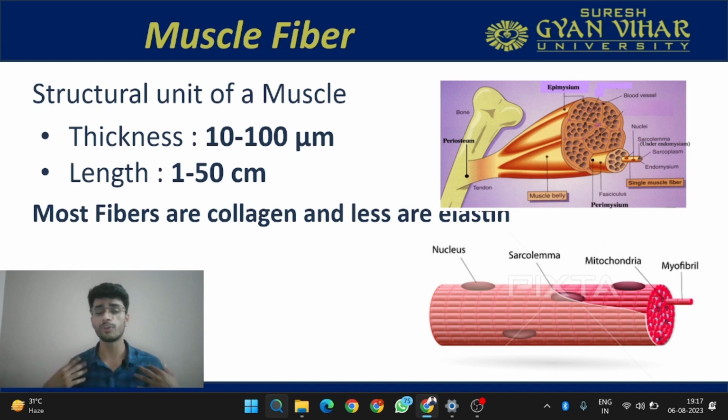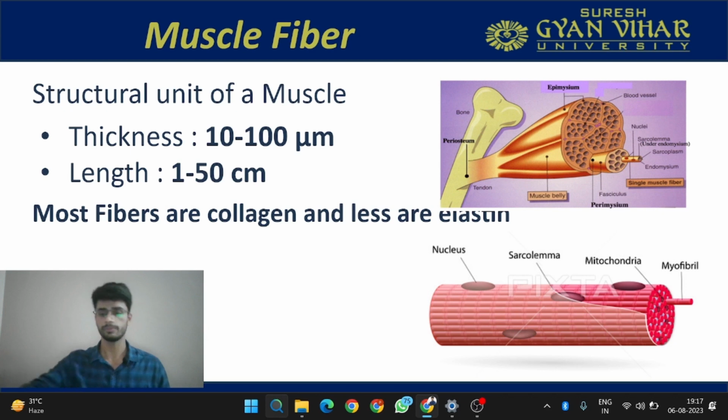And we know from the previous lecture what the properties of the collagen fibers are, what the properties of the elastin fiber are, how many types of collagen fibers are present in our body, and where they are situated, and what the function of that is. If you have not watched that video, make sure you watch it before understanding the next concept about the structural stability and mobility function of the muscle. Now you can click the I button which is coming on your screen to go to that lecture and understand it.